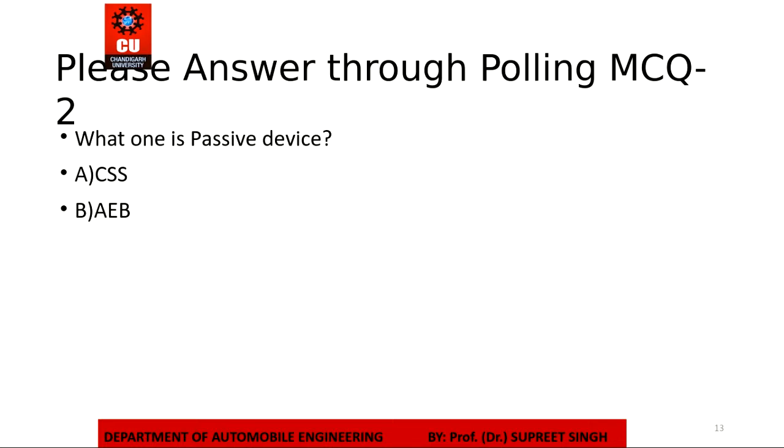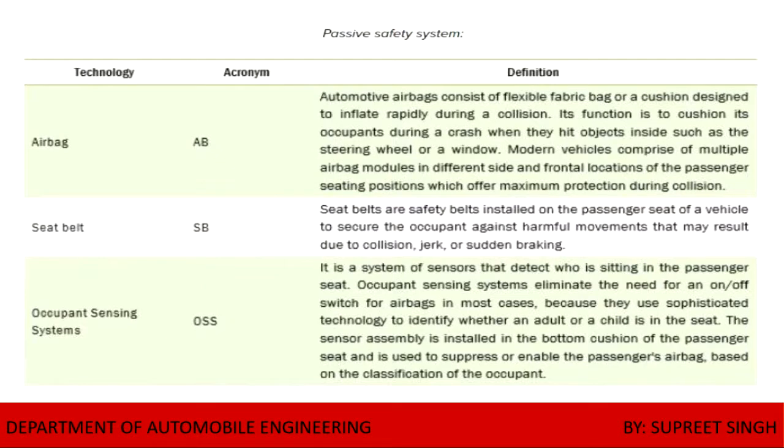Let us move to the next slide. Airbag. What is an airbag? I have already told you it has nitrogen in it. It is a flexible fabric bag. Whenever some vehicle hits your vehicle, this airbag opens up, so it provides us protection. So a modern vehicle usually comprises the seat belt. Seat belts, you all know, are quite compulsory in foreign countries also, because the passenger does not jerk out of the car, or when there is sudden braking, he does not come outside of the car and hit the windscreen.